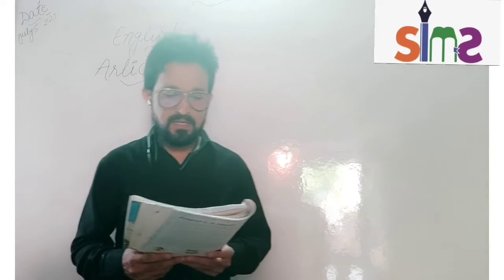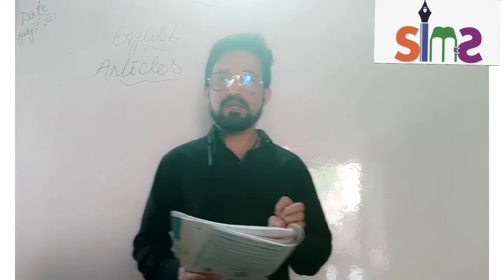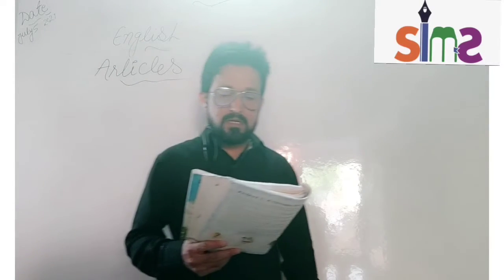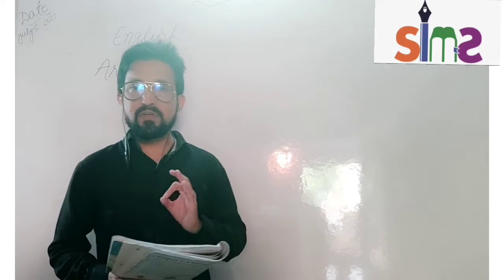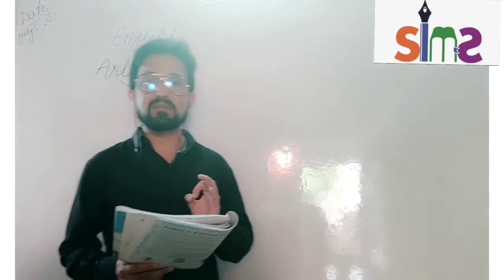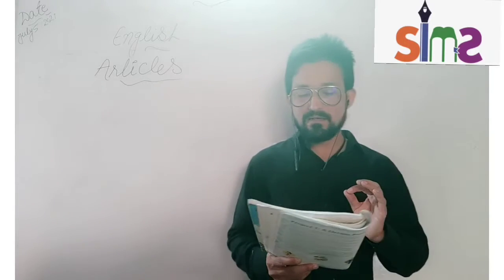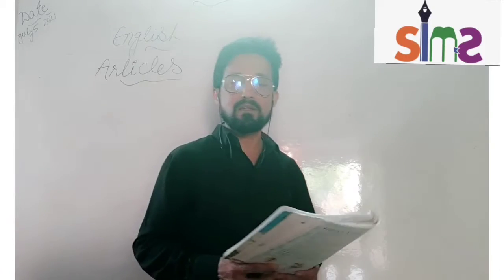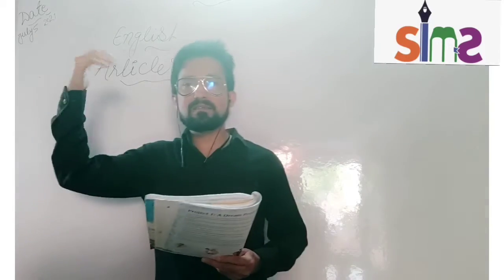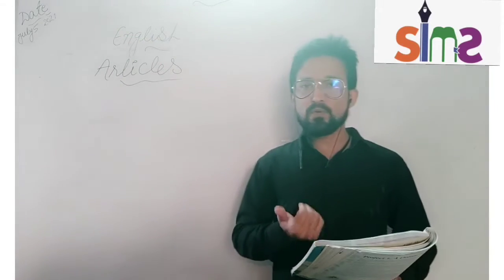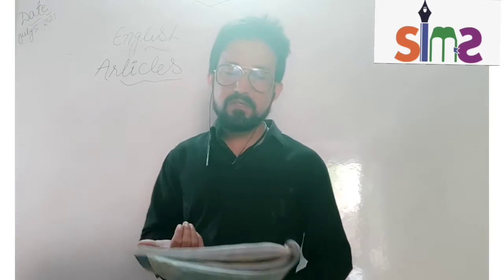Next, the is also used in the following instances. We use the before names of things which are one of their kind. For example, the sun, the earth. These are unique. There is no other sun, so we will use the sun. Earth is the only planet like this, so we say the sun, the earth.